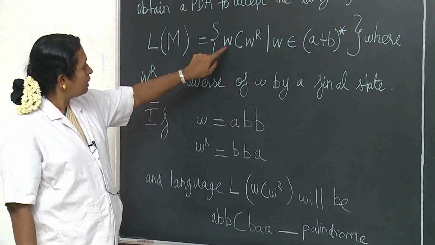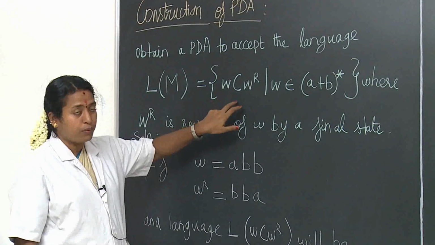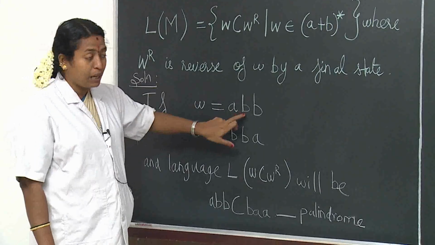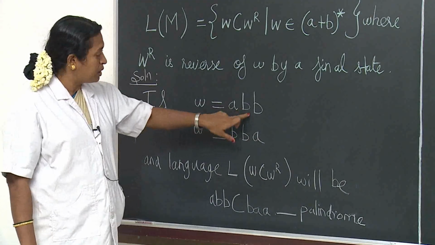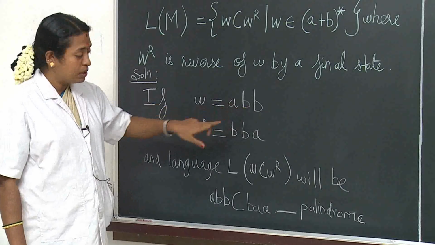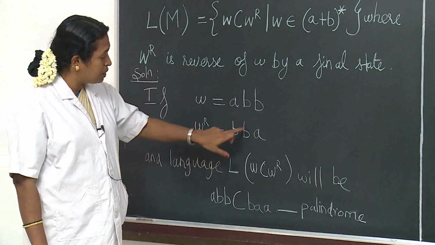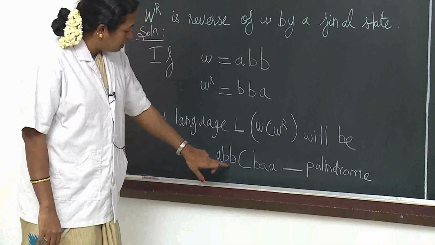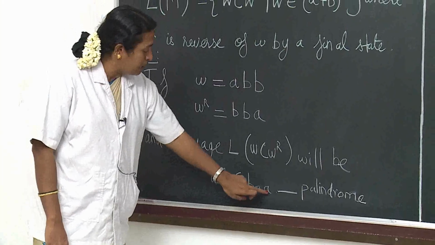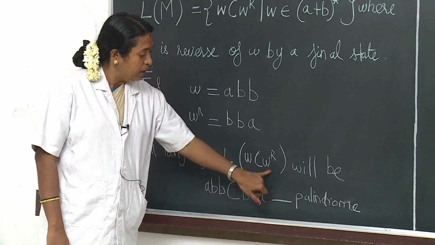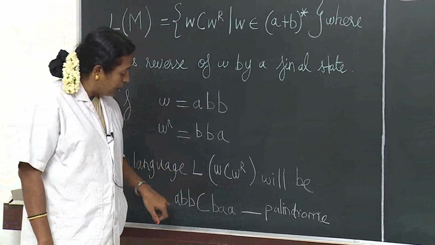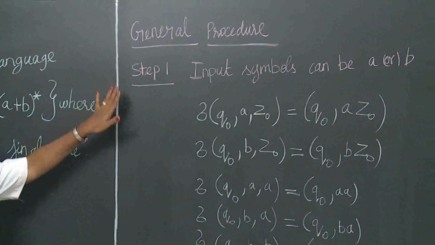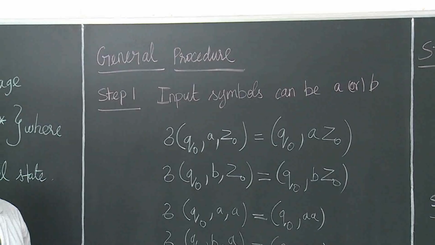We are given that W C W^R is the format. We can take W as the string abb. If W is abb, then the reverse of this, W^R, is bba. Now the language will be abb, capital C, bba. It will be in this format. If this is so, then this string is known as a palindrome. We can see the general procedure for how to construct a PDA.